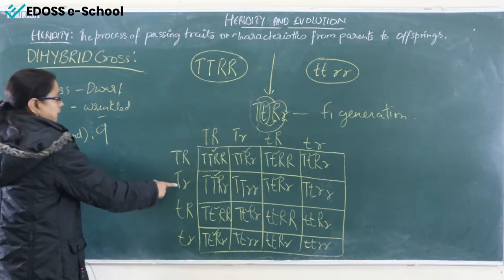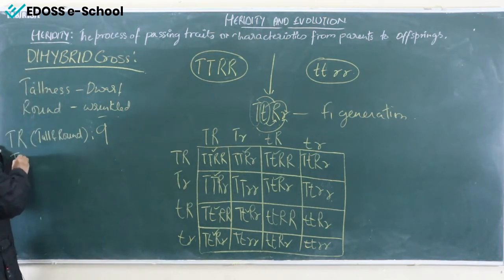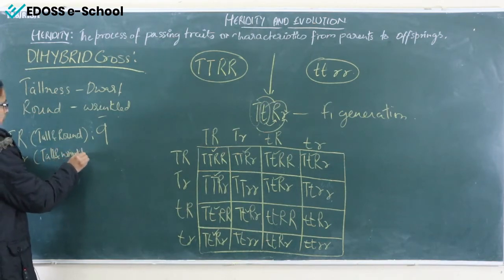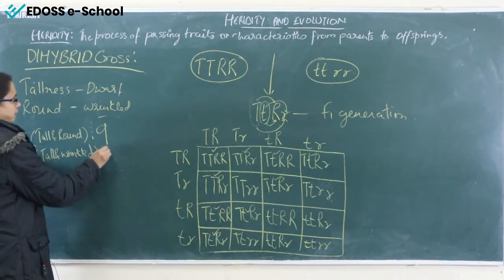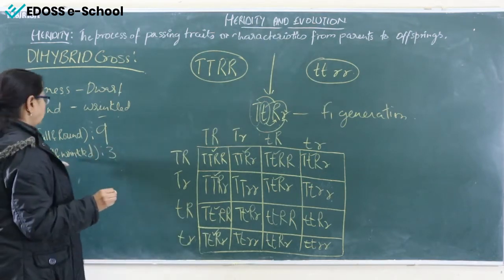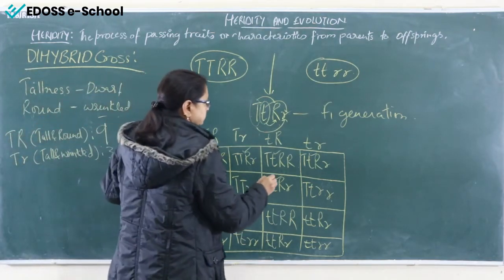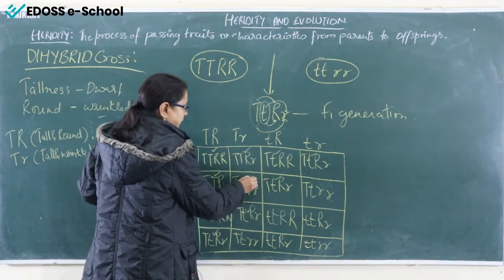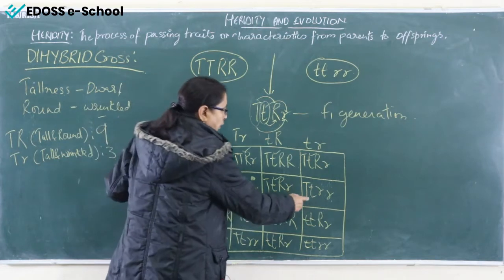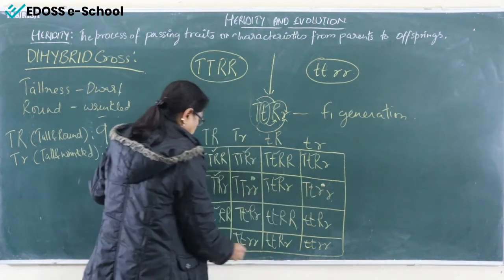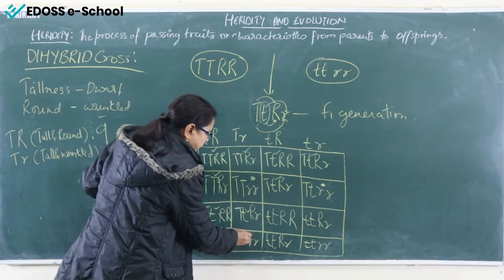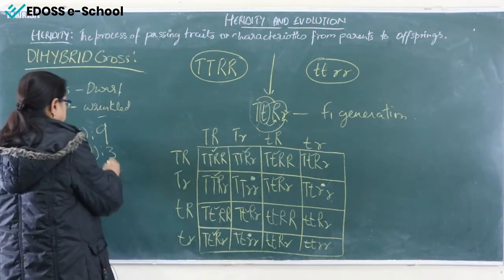Then capital T, small r means what? Tall and wrinkled. How many? It is again fixed, 3. Tall and wrinkled, tall and wrinkled. I'll make a sign over here. Tall and wrinkled, 2. Then tall and wrinkled. So fixed, 3.